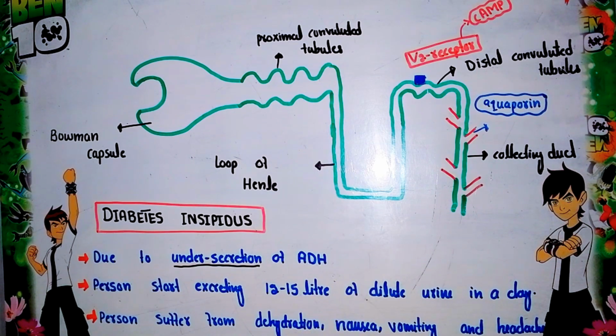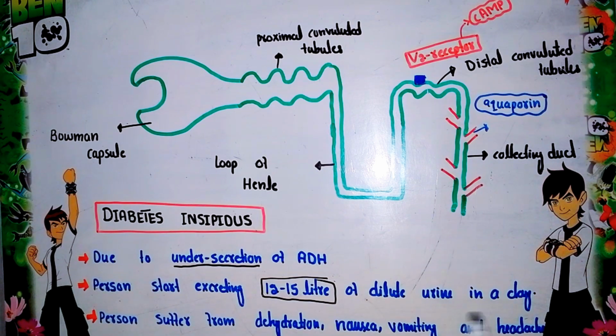In this case, excessive urination occurs in diabetes insipidus. The person starts excreting 12 to 15 liters of dilute urine. When no reabsorption of water occurs in the distal convoluted tubule and the collecting duct, excessive water is removed from our body.